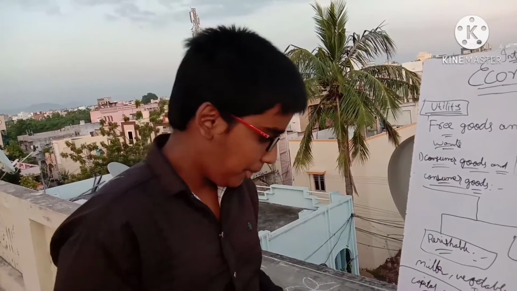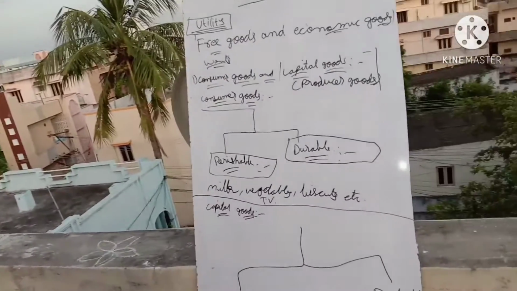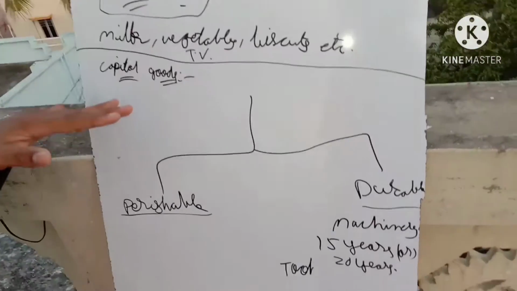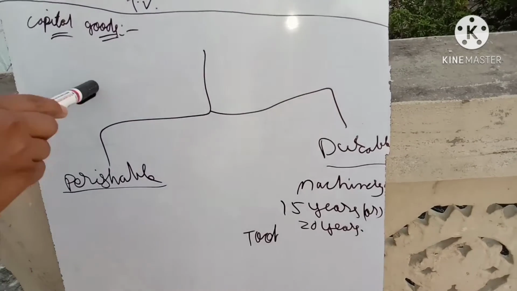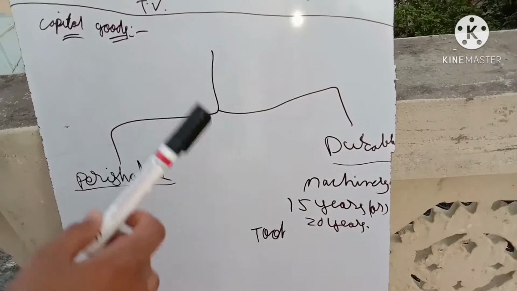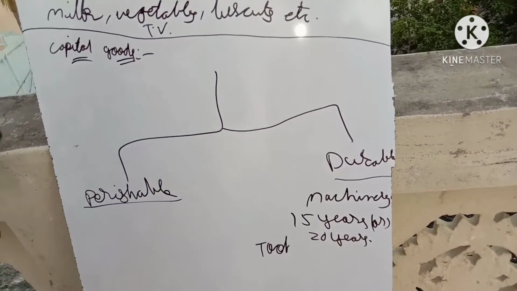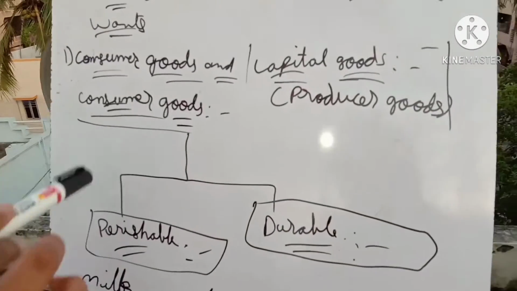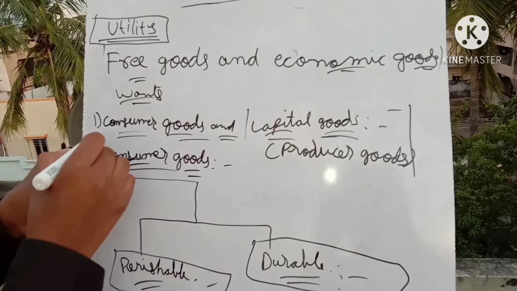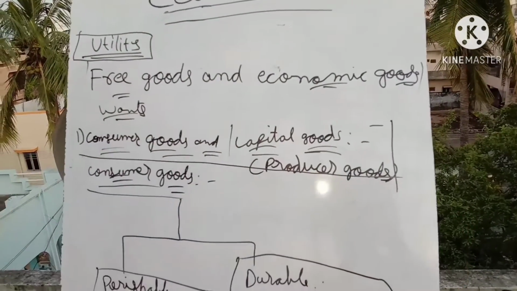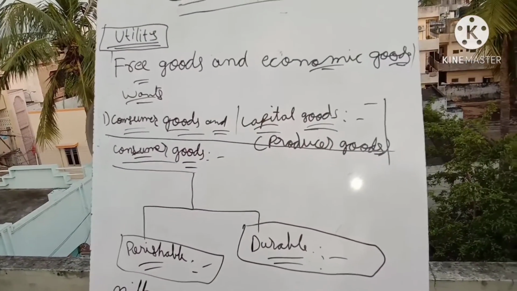So like this, the durable producer goods are one of the types of capital goods, and these perishable goods and durable goods are the types of capital goods, and these are the producer perishable goods and producer durable goods, and consumer perishable goods and consumer durable goods. So all this is about the consumer goods and producer goods. So friends, this is about the consumer goods and capital goods or the producer goods.